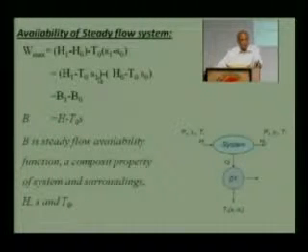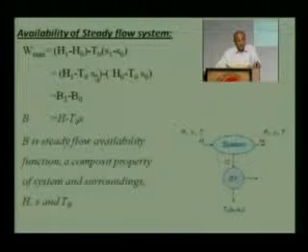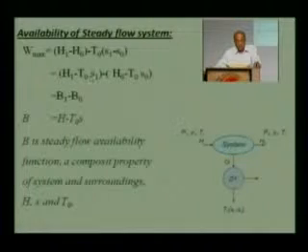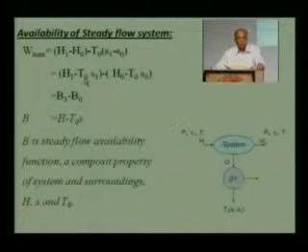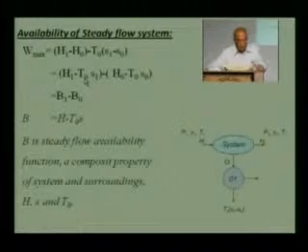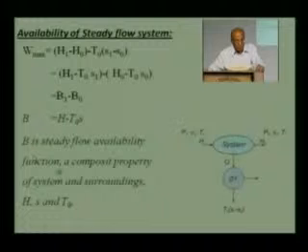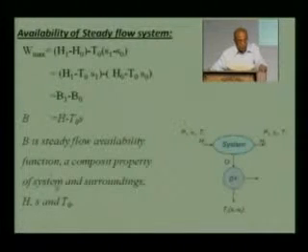This is a composite property of the system and the surroundings, H1 and S1 being the properties of the system and T0 being property of the surroundings. So B is a steady flow availability function, a composite property of the system and surroundings, and that is H, S and T0.